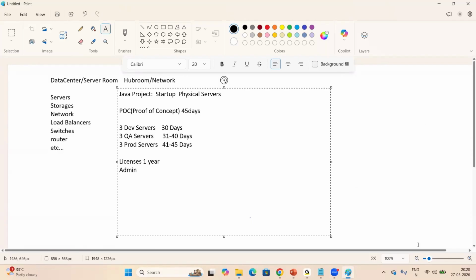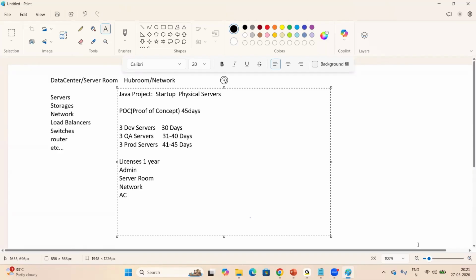Here we require an admin to set up the servers, and also we require a server room to configure the servers, and also we require network and AC to run the servers because servers have high computing power. Normally in our previous data center, the Capgemini data center, when we entered the data center, we used to maintain -4 degrees, -10 degrees temperatures because in that temperature servers will run. A normal laptop or desktop we can run anywhere, but servers normally require that specific temperature, right?